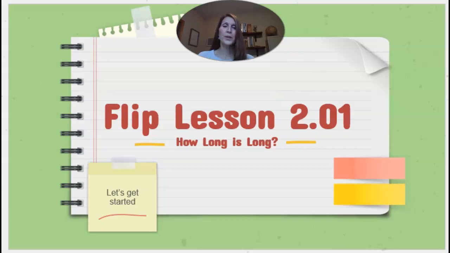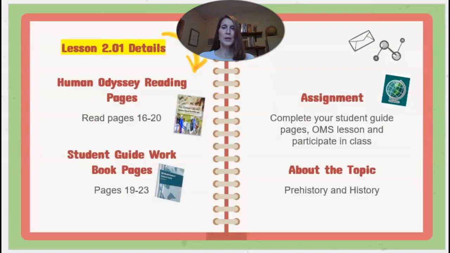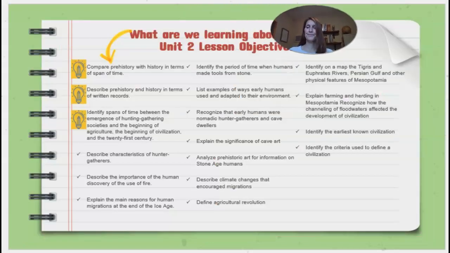And welcome to our Flip Video Lesson 2.01, How Long is Long? So just a quick review, we're going to have reading pages 16 to 20 for this lesson, student guide pages 19 to 23. You're going to need to complete your student guide pages, your OMS lesson, and obviously participate in class. About the topic, we're talking about prehistory and history.